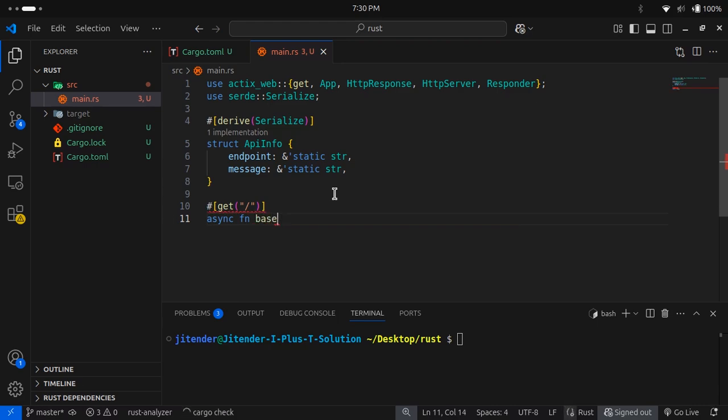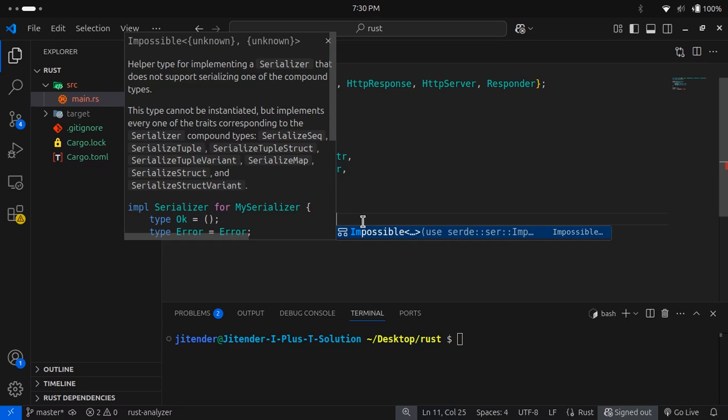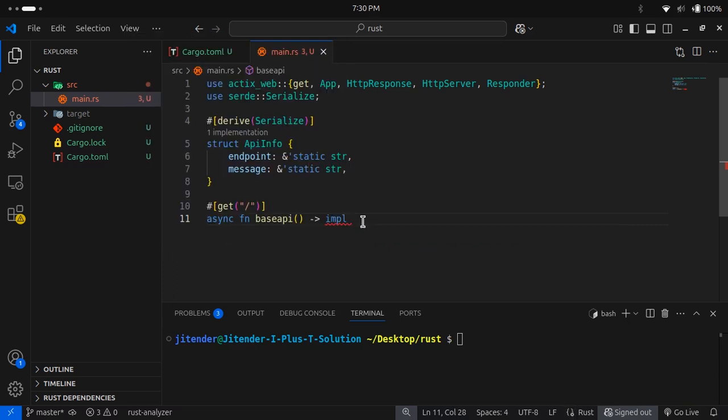Okay, we will mark it as base API, and now see, whatever data we get will come inside these brackets, and whatever we are returning, whether HTML data or any kind of data, it can be JSON, it can be HTML format, or anything, we need to mention here what we are doing. So we will return here one HTTP response, which will be served on, basically, browsers, on a specific endpoint that we will mention.